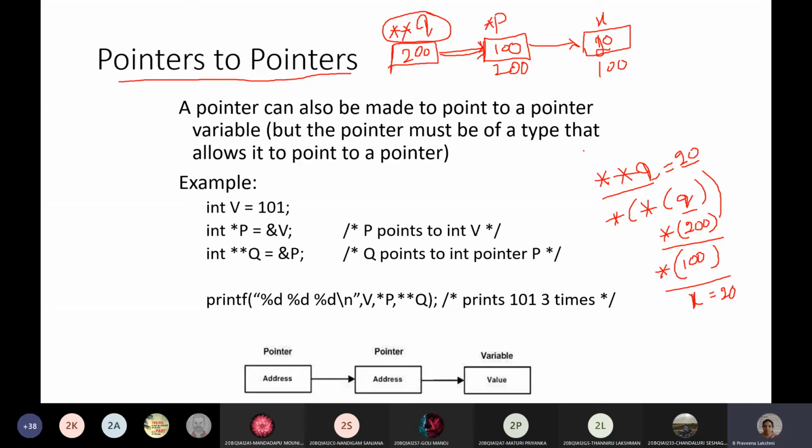Just like here, I am the q. I am pointing to a person, p, who knows the actual person, that is x. So whenever you are not able to access the value directly, you can access a pointer which can access the actual variable. This is pointer to pointer. Like this we can link n number of pointers. We can just increase the asterisk operators and it creates a pointer to pointer to pointer, and so on. Like this we can have n levels of pointers.